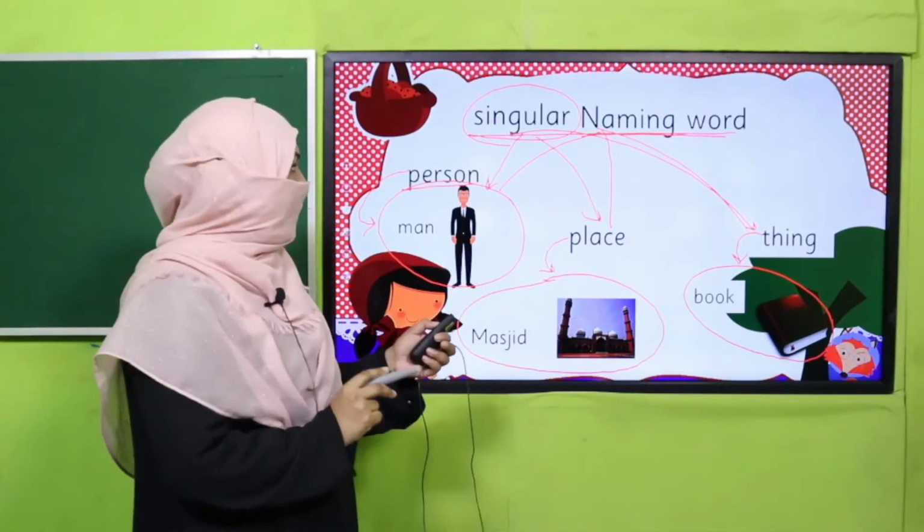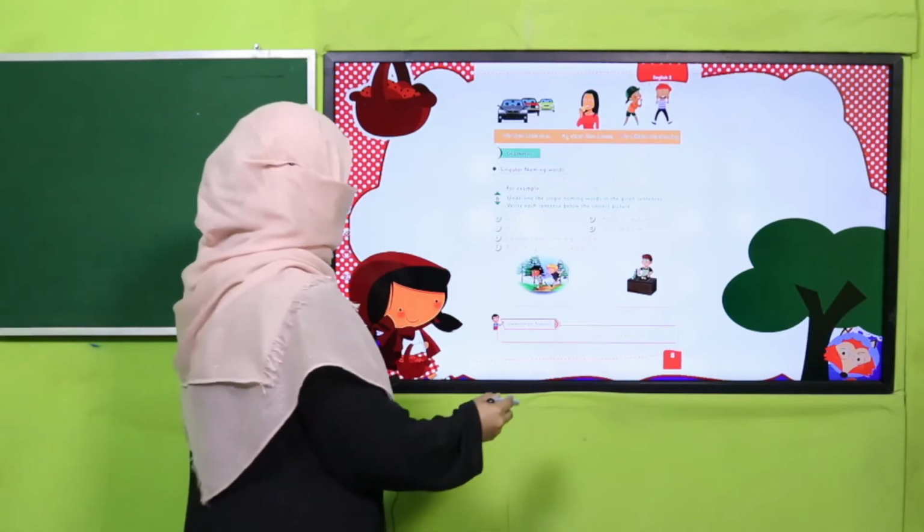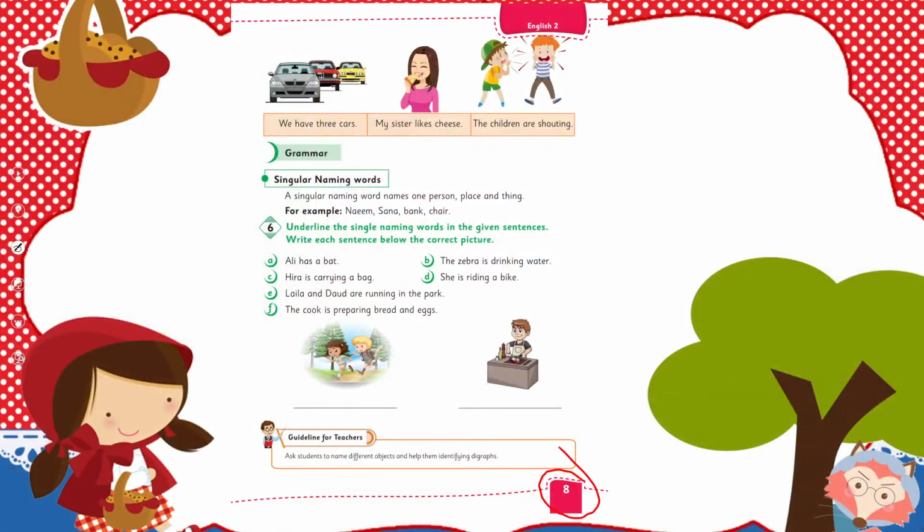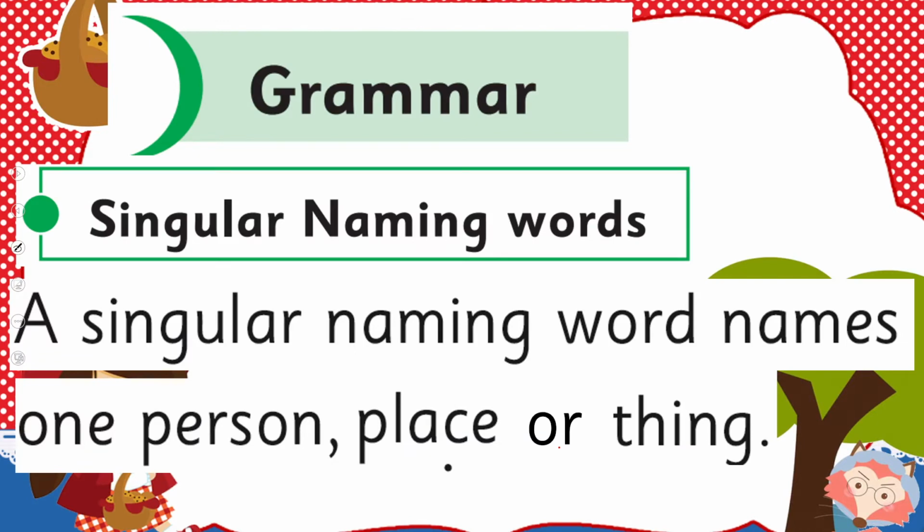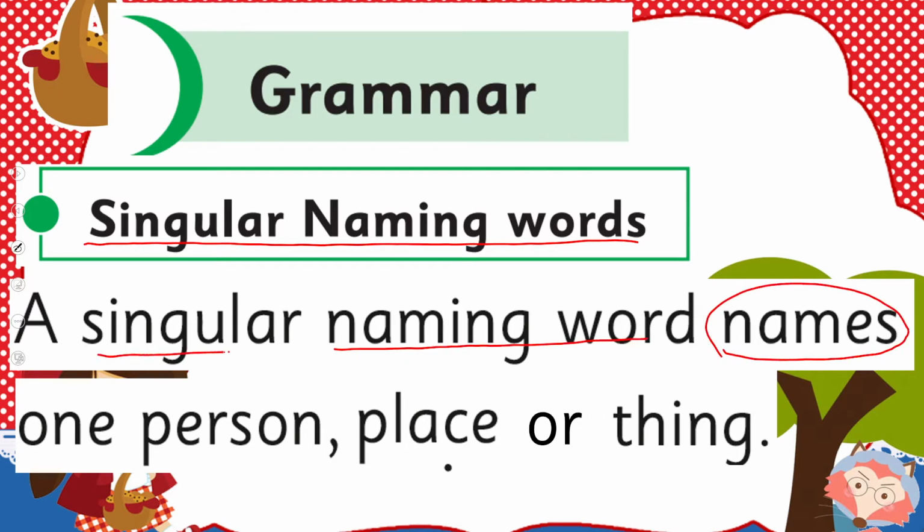Okay, you got it? Okay, let's practice it from your book. All of you open your book on page number 8. It's mentioned here, singular naming words. A singular naming word names one person, place or thing. Again, the same what I just told you.